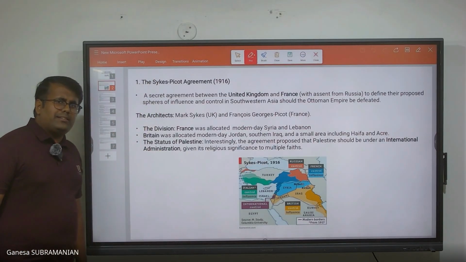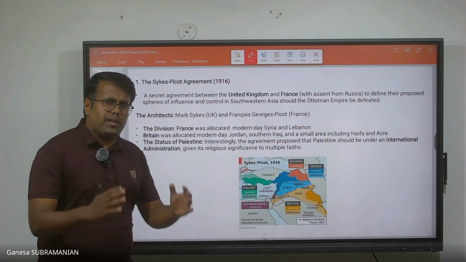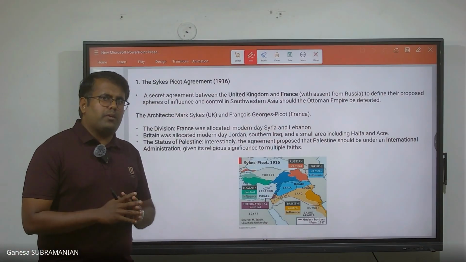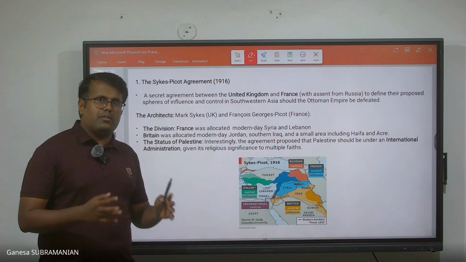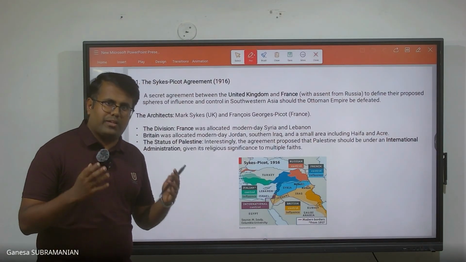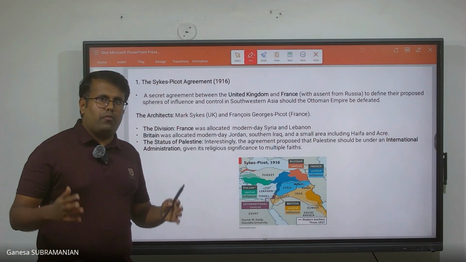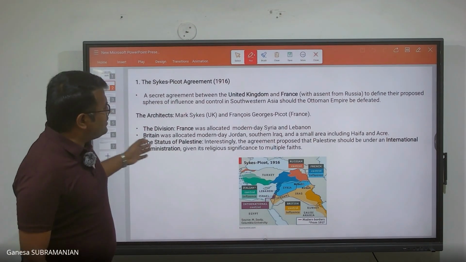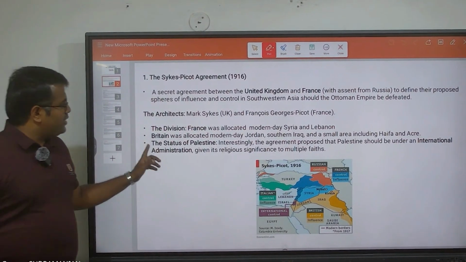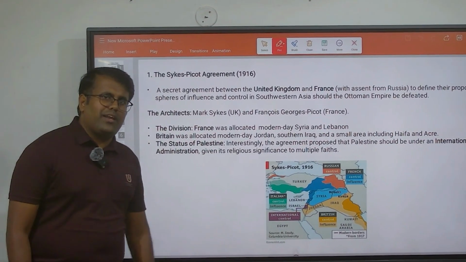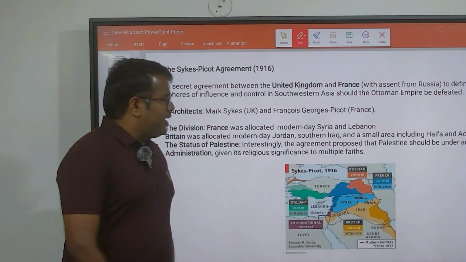One of the very interesting points to be noted here is what is going to be the condition of Palestine. One thing we are supposed to understand here is that we still do not have the term Israel, because Israel as a country has not at all been established, and that region is only called Palestine, where a group of Arabs exist. Interestingly, this agreement said that Palestine needs to be under an international administration because of the various religious faiths existing there. We will see this reason in the next slide.